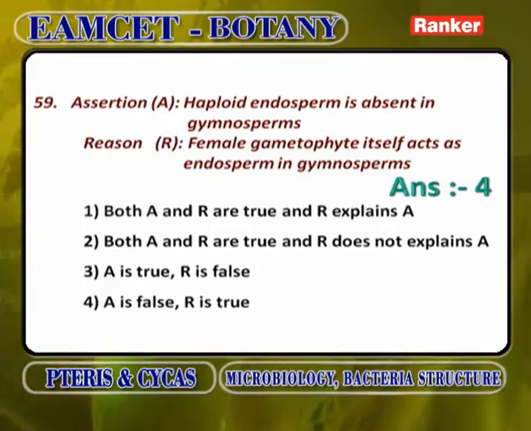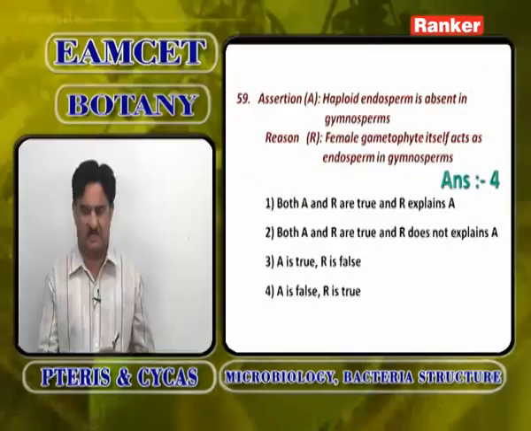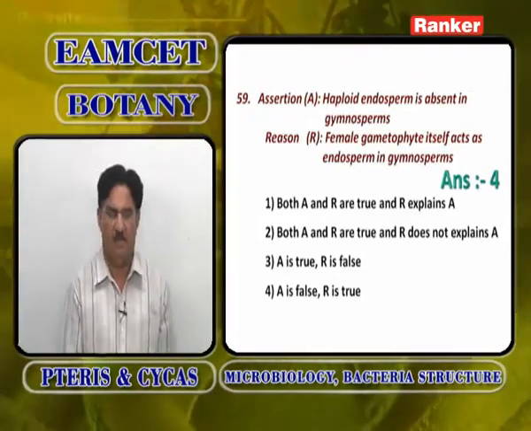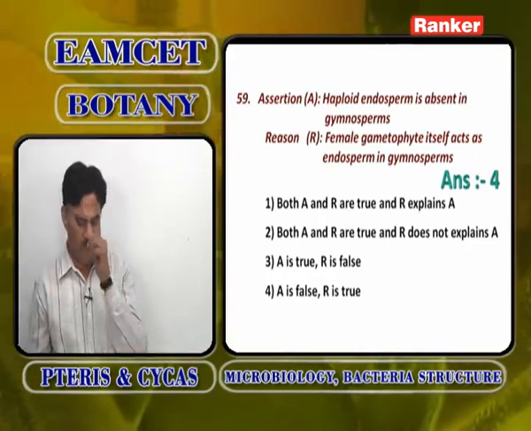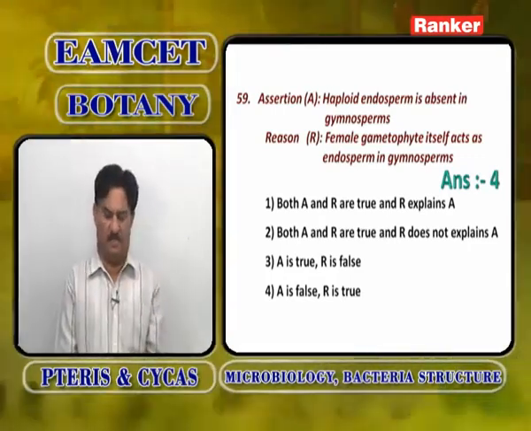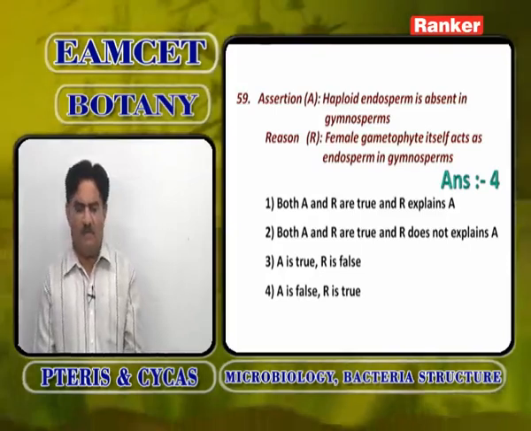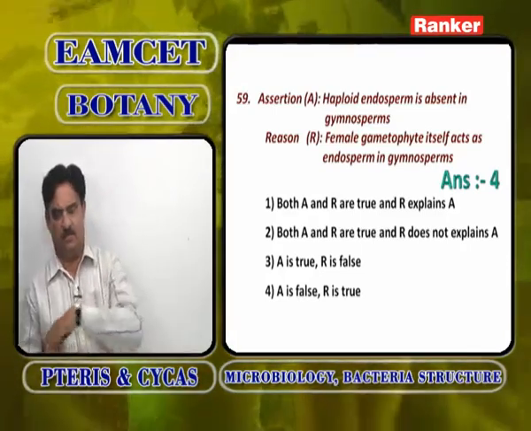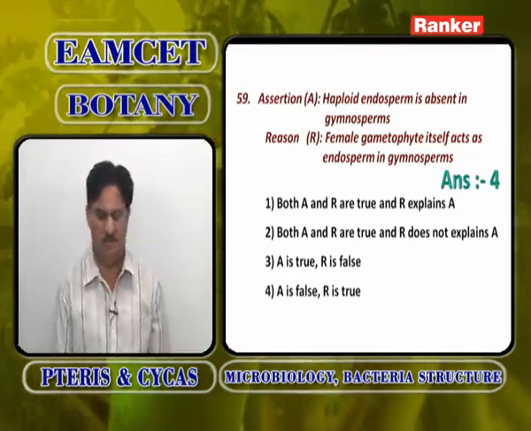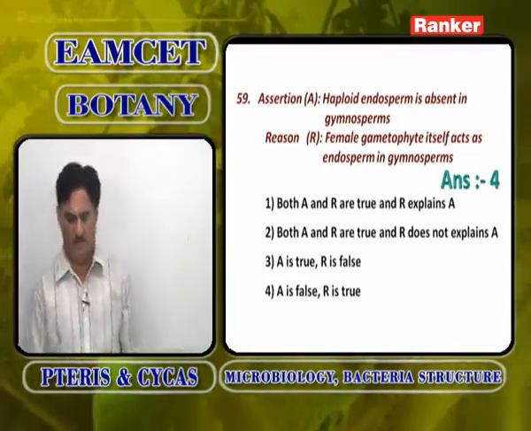Why? Because in gymnosperms, the endosperm or female gametophyte is haploid, which gives food for the developing archegonia and many other things. The statement that the female gametophyte itself acts as endosperm in gymnosperms is correct. So A is false, R is true. Fourth option.